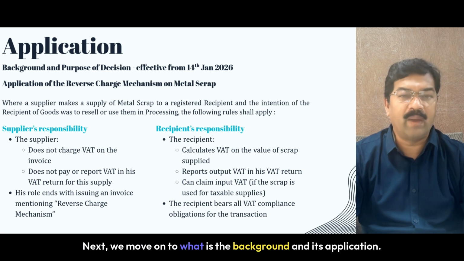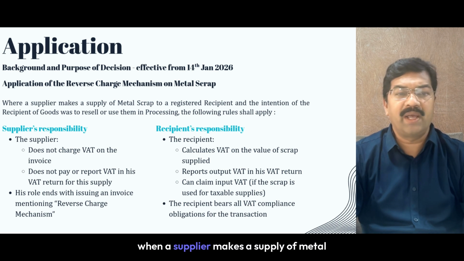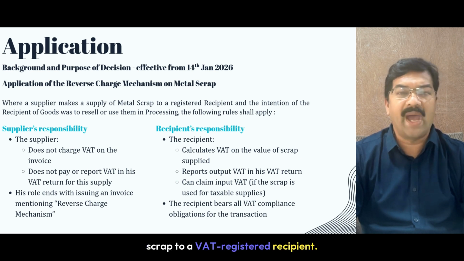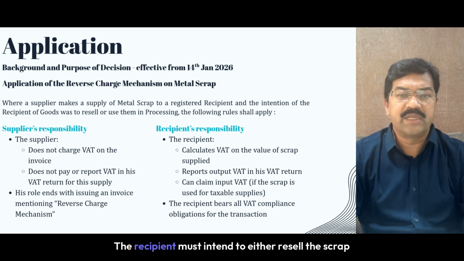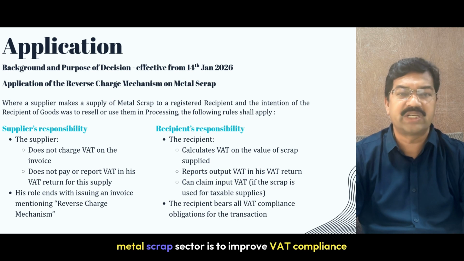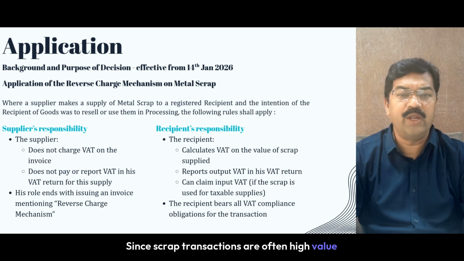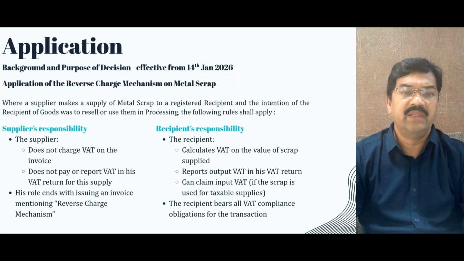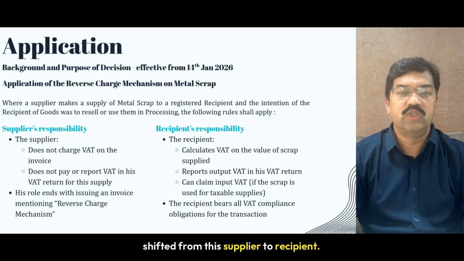Next, we move on to the background and its application. The reverse charge mechanism applies when a supplier makes a supply of metal scrap to a VAT-registered recipient. However, there is an important condition. The recipient must intend to either resell the scrap or use it in processing. So the objective behind introducing RCM in the metal scrap sector is to improve VAT compliance and reduce fraud risk. Since scrap transactions are often high value and vulnerable to tax leakages, the responsibility of VAT payment has been shifted from the supplier to the recipient.